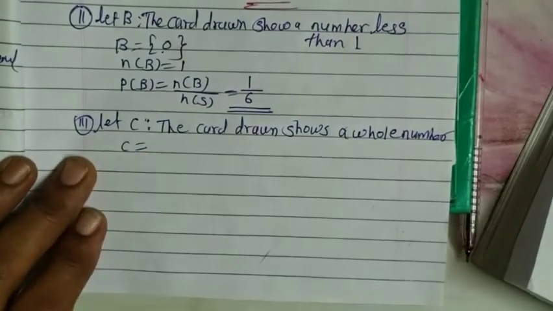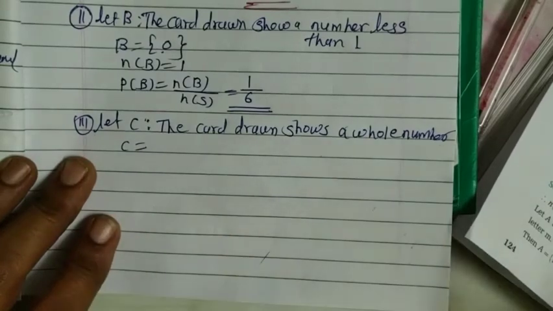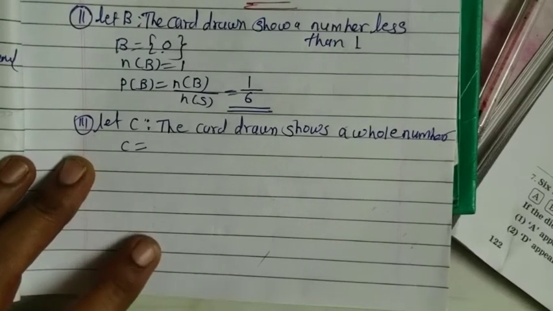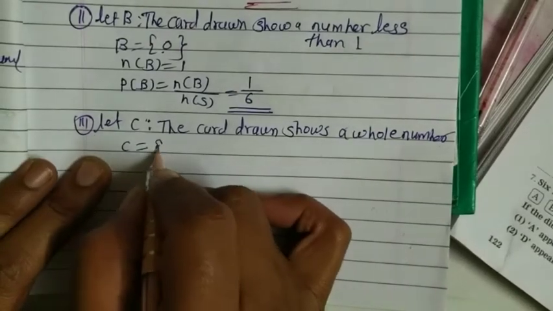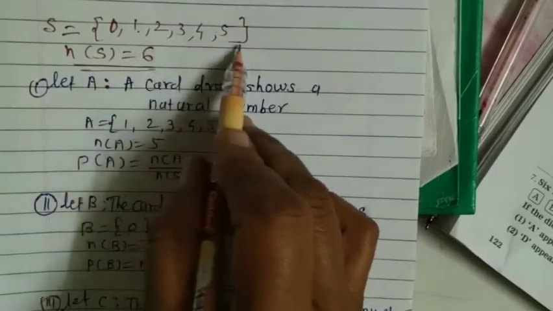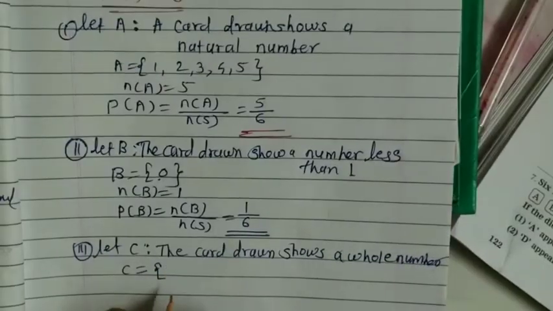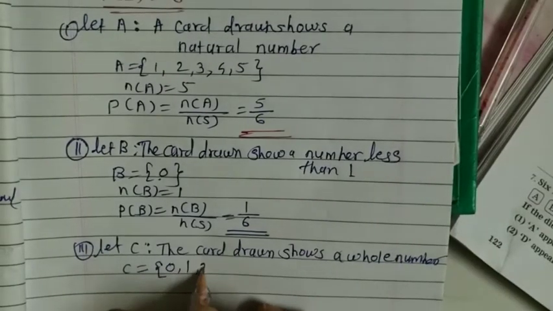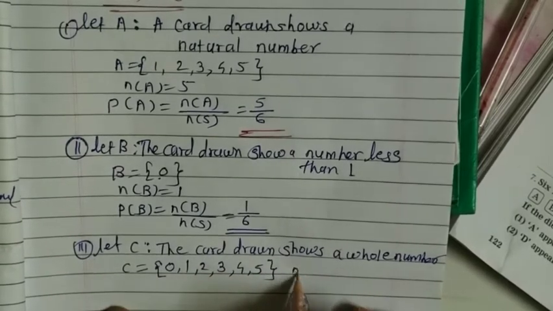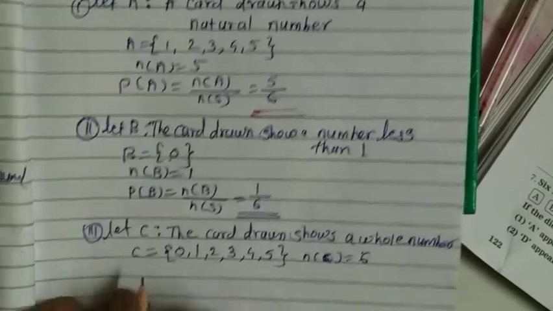Therefore event C contains the numbers which are whole numbers, and all the sample space are whole numbers: 0, 1, 2, 3, 4 and 5. That's why the number of C is equal to 6.